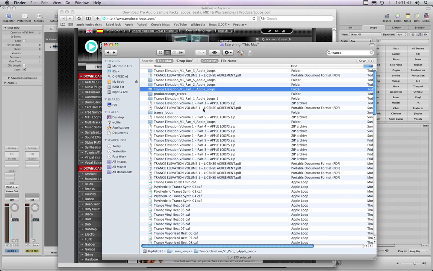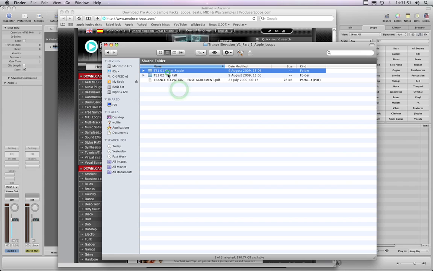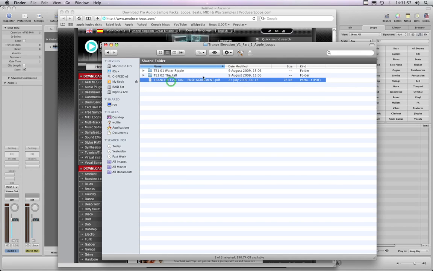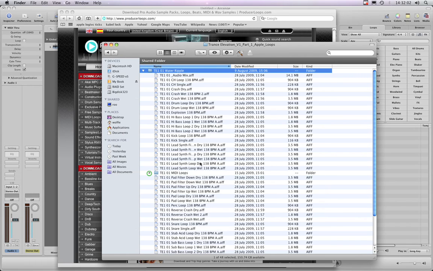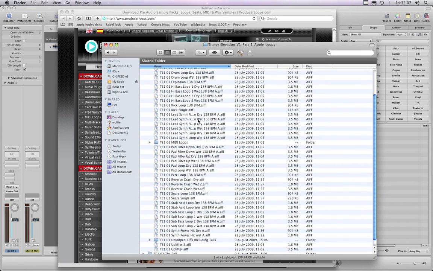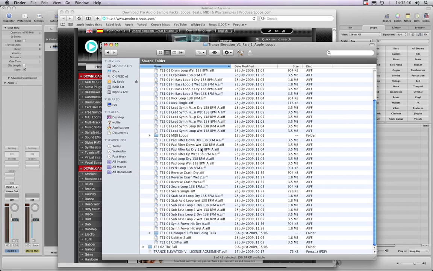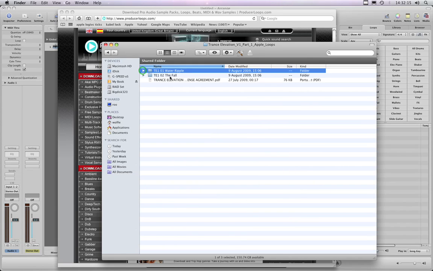So Trance Elevation Volume 1 Part 1, I've extracted the Apple loops folders only. Inside it there are 2 distinctly different songs, in their own folders, as well as your license agreement. Inside each of those song folders are all the loops that make up that song, and you get an example song, a short mix of it, to give you an idea of what the whole content sounds like put together.